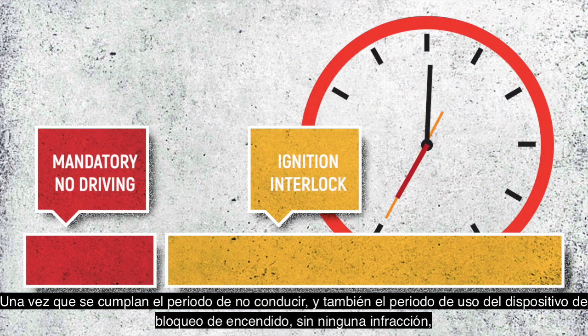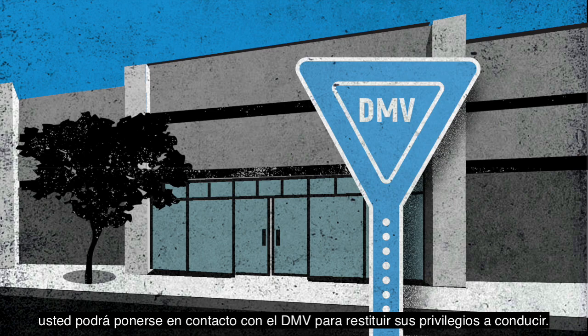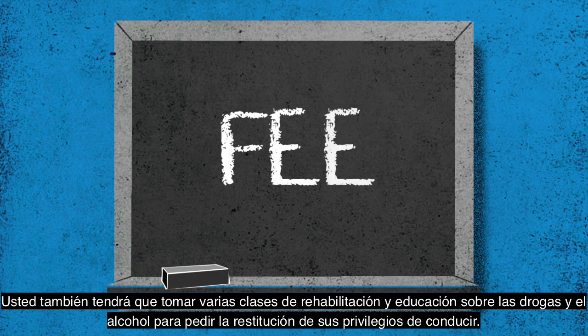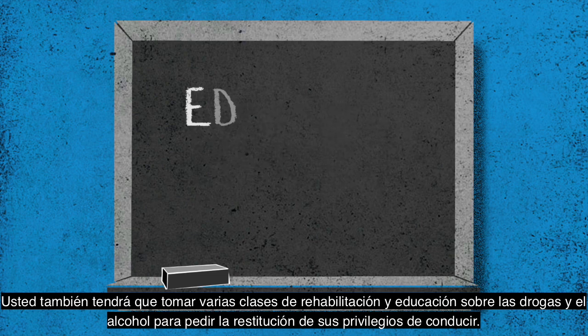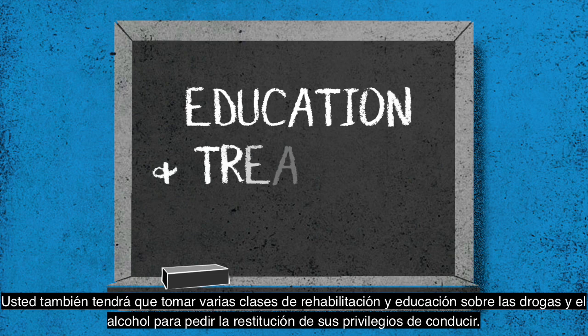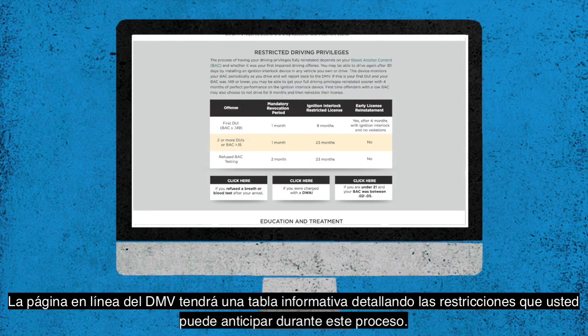Once the mandatory no-drive period and the ignition interlock period have been served without any extensions, you can contact the DMV about reinstating your driving privileges. You will also be required to pay a reinstatement fee, show proof of SR22 insurance, and complete various levels of alcohol and drug education and treatment. You can find a detailed chart of the restrictions you can expect on the DMV page.